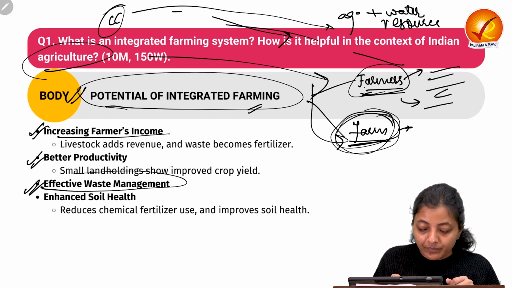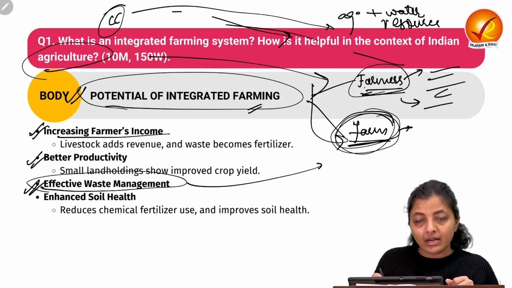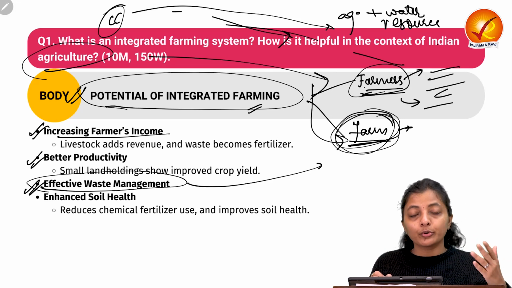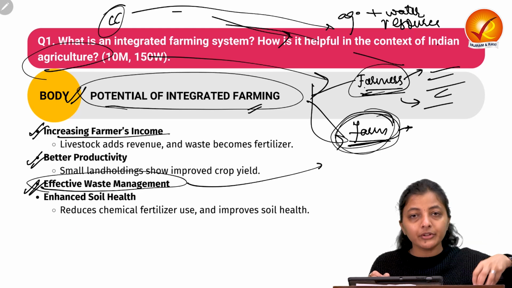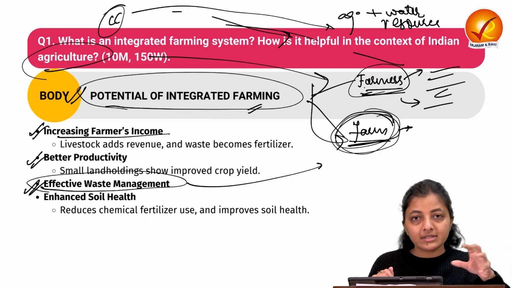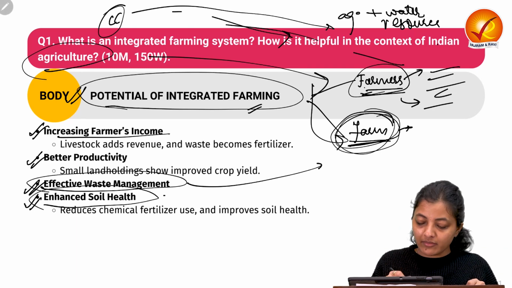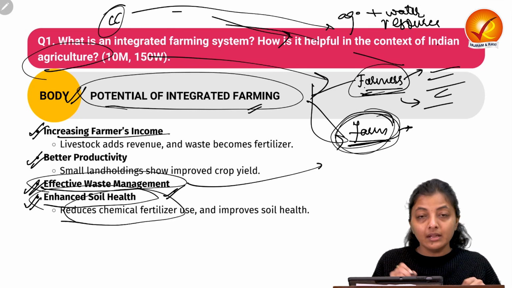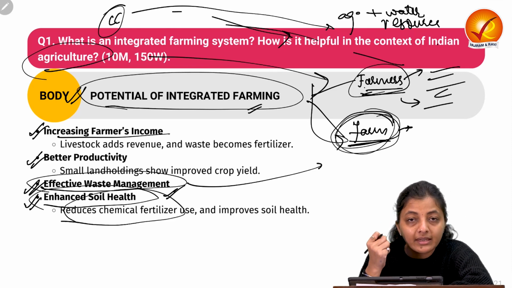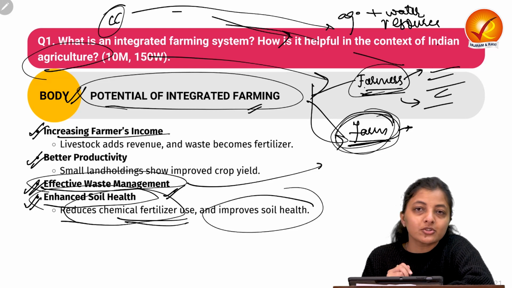And the second is, it helps in effective waste management. It means we are not producing any waste, instead waste is being utilized as a resource in this ecosystem, in this whole system. Then it enhances the soil health. Yes, we have already discussed this, because we reduce, or we can say eliminate, the use of chemical fertilizers, and it helps in improving the soil health.